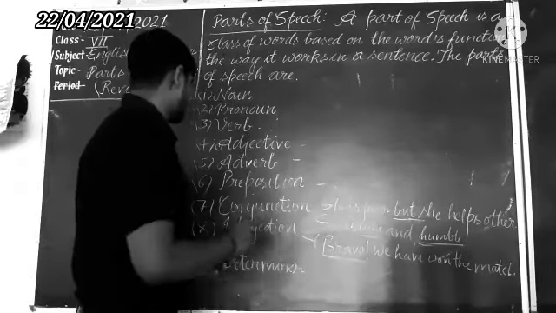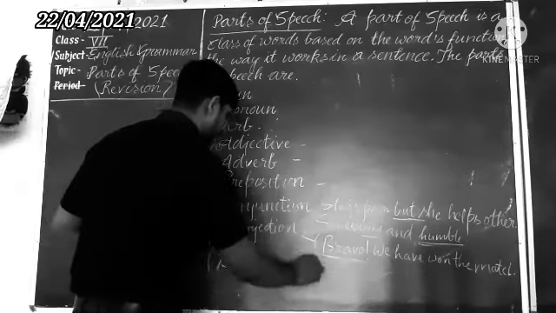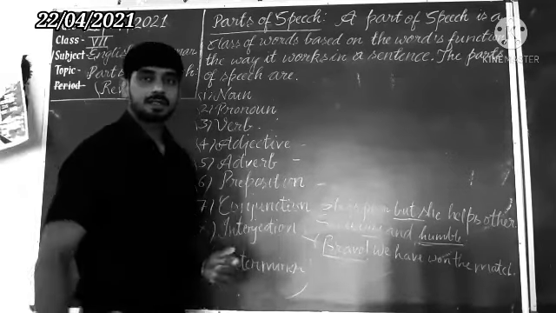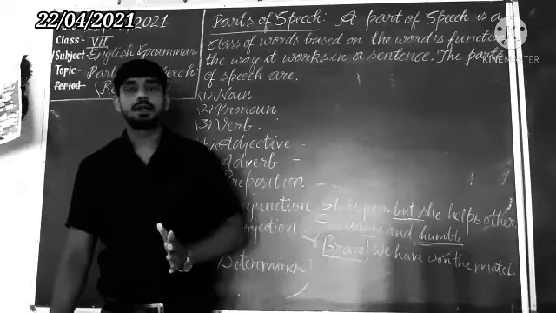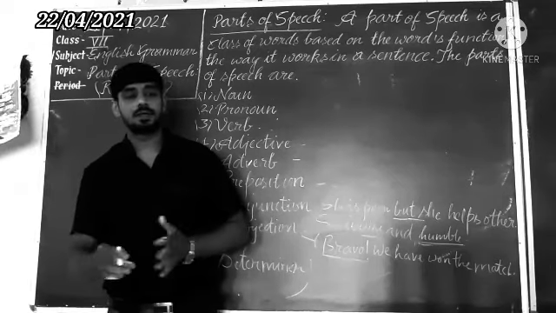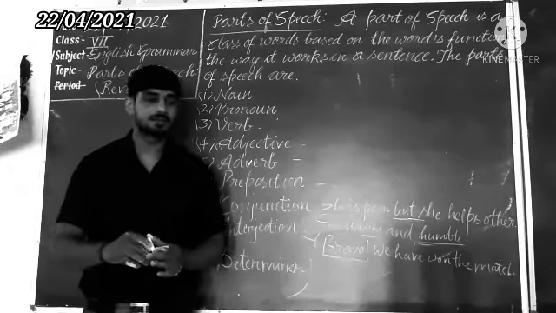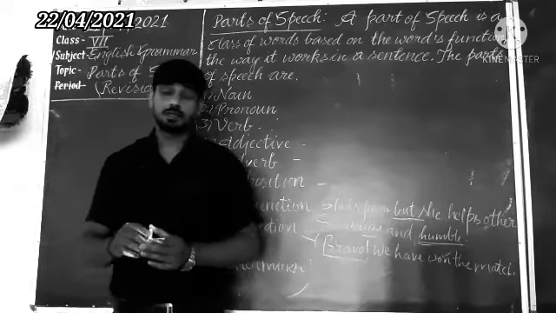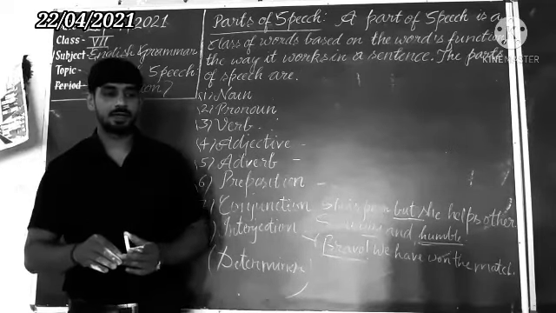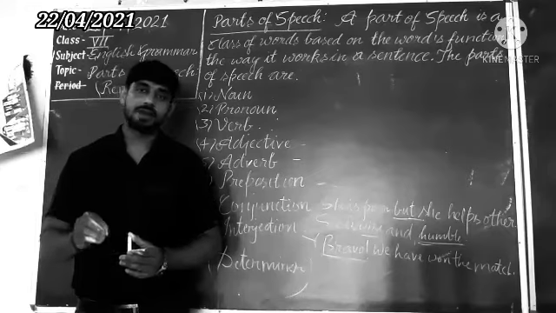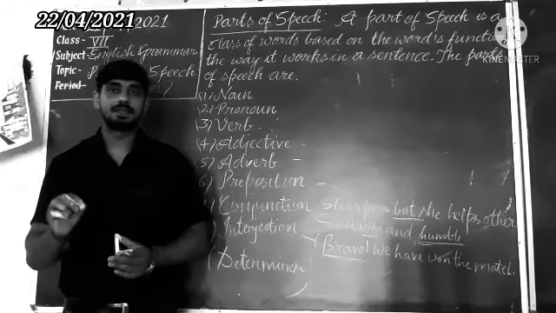The last one which is given here is determiner, which is also included in word classes. So you know that a determiner is a word that limits the meaning of a noun or makes it clear.